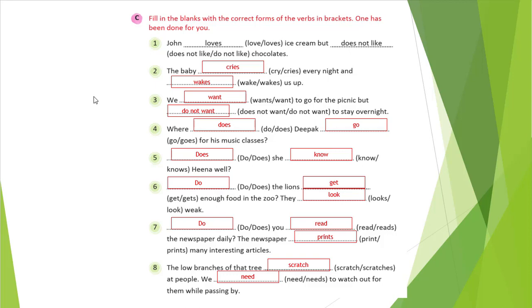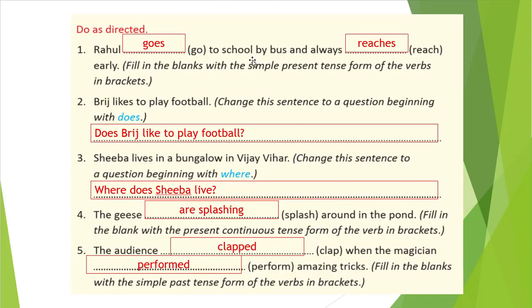So let's see our review 3. This is our review 3. So what we need to do is as directed. Each question has something directed to us, how to fill or how to solve. You can see Rahul blank space to school by bus and always blank space early. Fill in the blanks with the simple present tense form of the verbs in brackets. We need to fill in the blanks with the simple present tense.